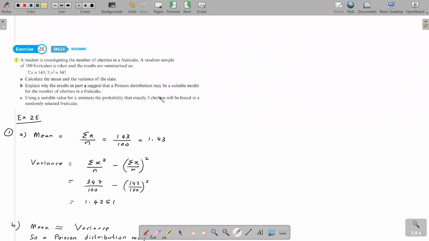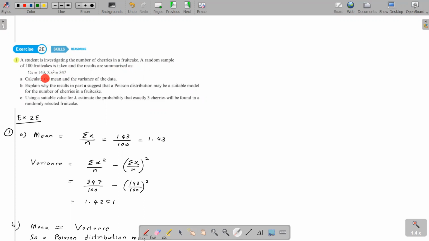Let's move on to exercise 2, question number 1. A student is investigating the number of cherries in a fruitcake. A random sample of 100 fruitcakes is taken and the results are summarized as sigma x is 143, sigma x squared is 347. Calculate the mean and variance of the data.